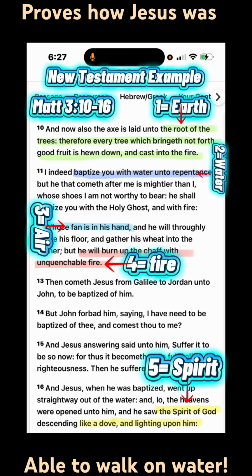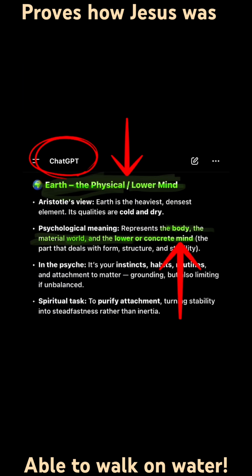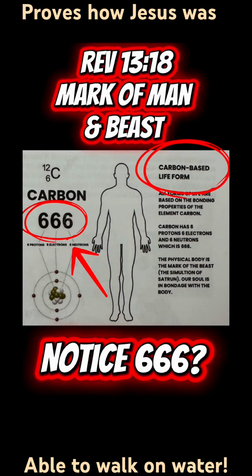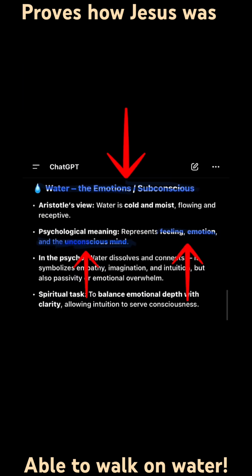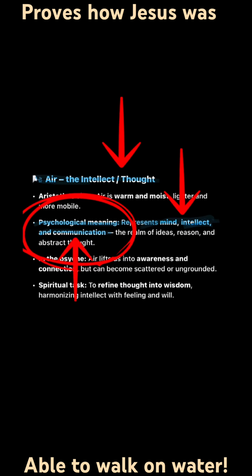Verse 16 is Spirit of God descending like a dove. ChatGPT breaks down each element. Earth represents your physical body, as well as that lower carnal state. Next is the water element. This represents your emotions and your subconscious mind. A good example is Jesus walking on water. This signifies that he has risen above his emotional state. He no longer drowns in the depths of emotional despair. This is an important element to overcome.